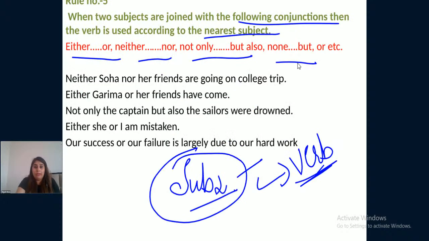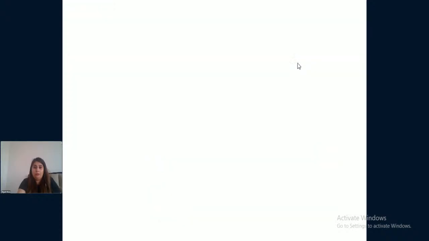So the correct sentences are: neither Soha nor her friends are going. This is, you can say, nearest subject or you can say second subject. Her friends are, her friends have, sailors were, I am, failure is. So in case of preposition, my dear students, you need to take the verb according to the first subject, and in case of conjunction, you need to consider the second subject, or you can call it the nearest subject to the verb while taking the verb of the sentence. Okay. So let us move forward.